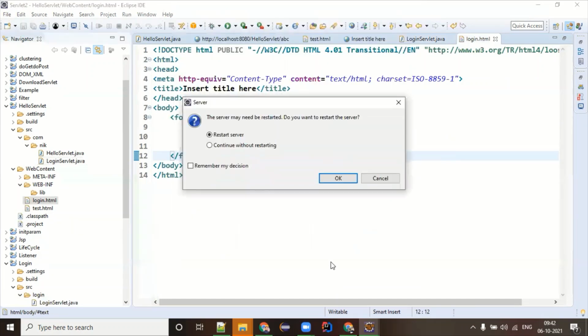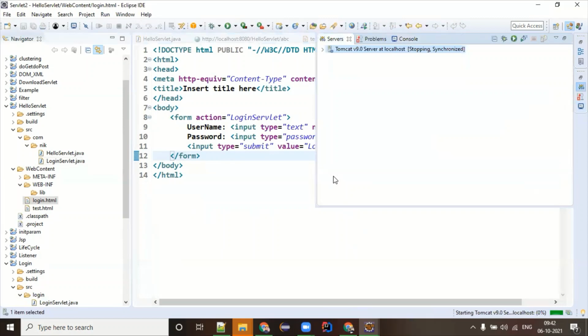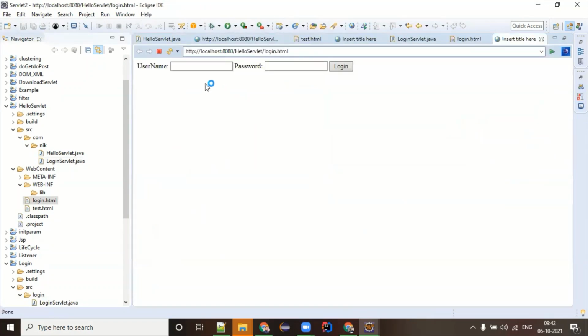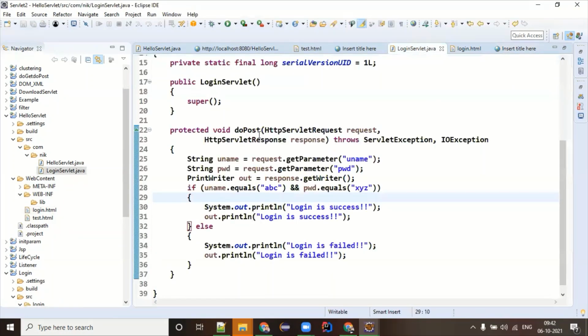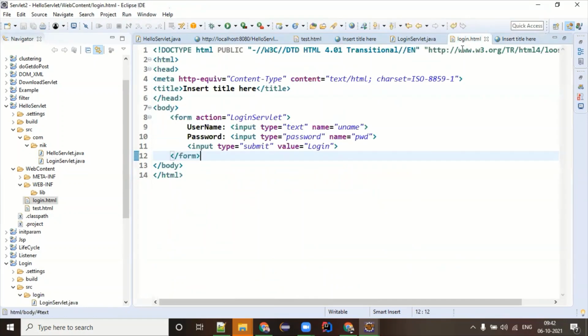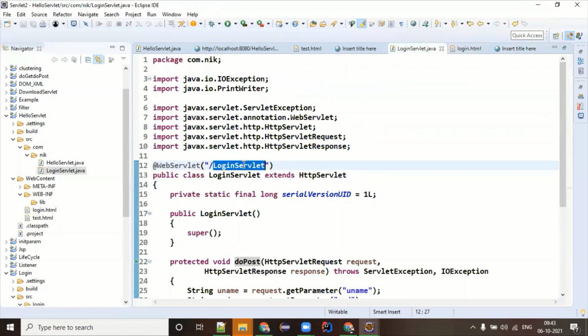In login.html, I'm expecting there should be a form which is going to have a username and password section. Yes, look at this. I am giving ABC and XYZ and clicking on login. The moment I click on login, immediately the request is coming to the doPost method of this login servlet. How is it coming? Because in login.html, I have already given the action name as my URL pattern. So this URL pattern is matching with this URL pattern.